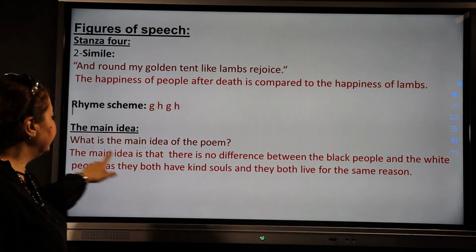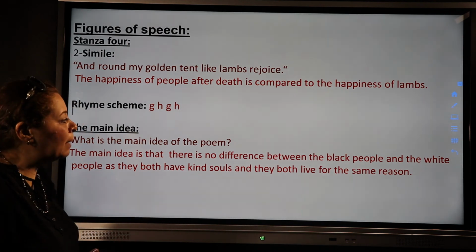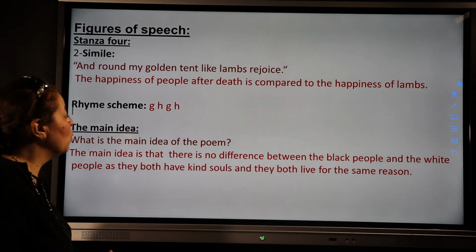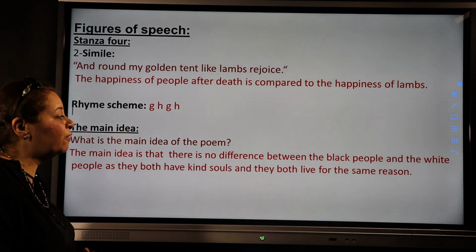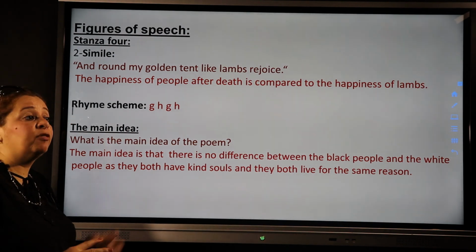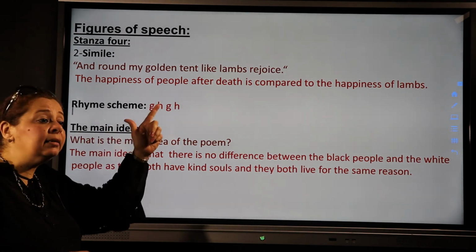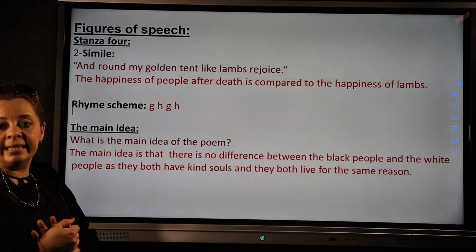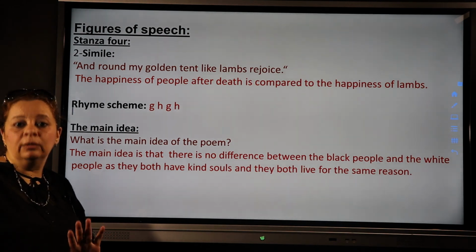So, the main idea is that there is no difference between the black people and the white people, as they both have kind souls and they both live for the same reason, that they have to worship God, thank God, and do good deeds and avoid the evil or the bad ones.